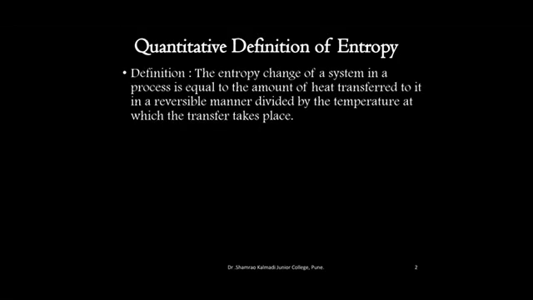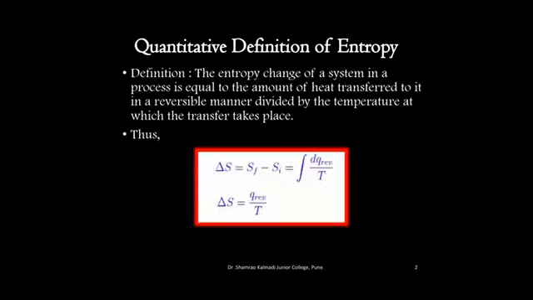The entropy change of a system in a process is equal to the amount of heat transferred to it in a reversible manner divided by the temperature at which the transfer takes place. Thus, delta S is equal to S final minus S initial, which is equal to the integral of dq reversible by T. Therefore, delta S is equal to q reversible upon T.